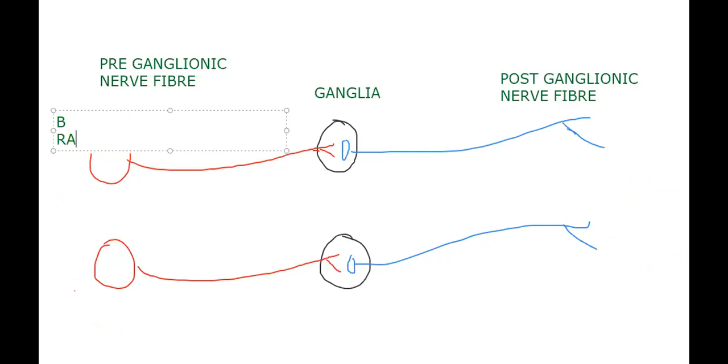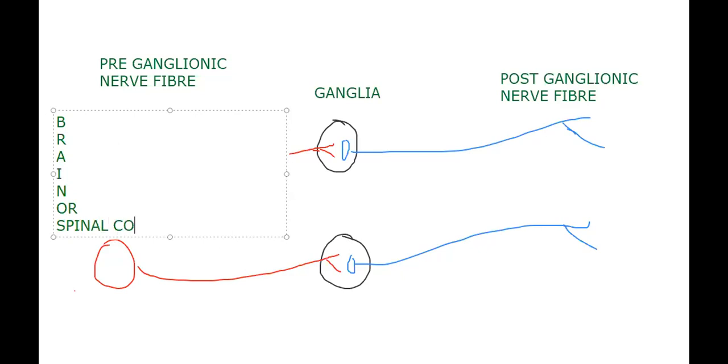So that's why let me write here. This is brain. The preganglionic nerve fibers are coming either from the brain or spinal cord. What I mean is that the location of their cytons, their cell bodies, is either in the brain or spinal cord.